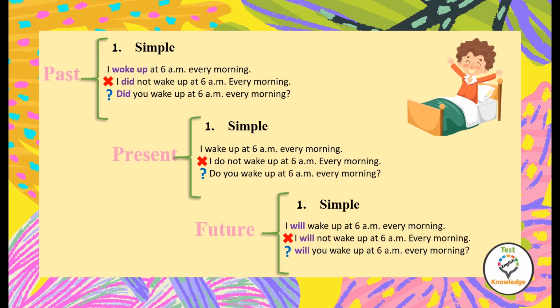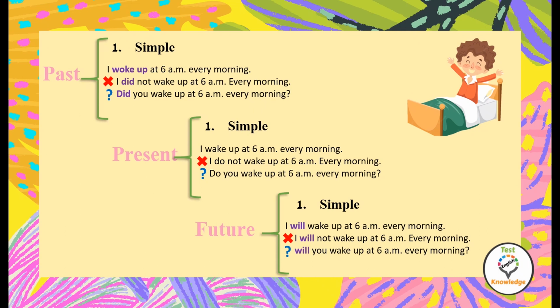The past simple examples. I woke up at 6 a.m. every morning. The negative form is I did not wake up at 6 a.m. every morning. And the question form is Did you wake up at 6 a.m. every morning?